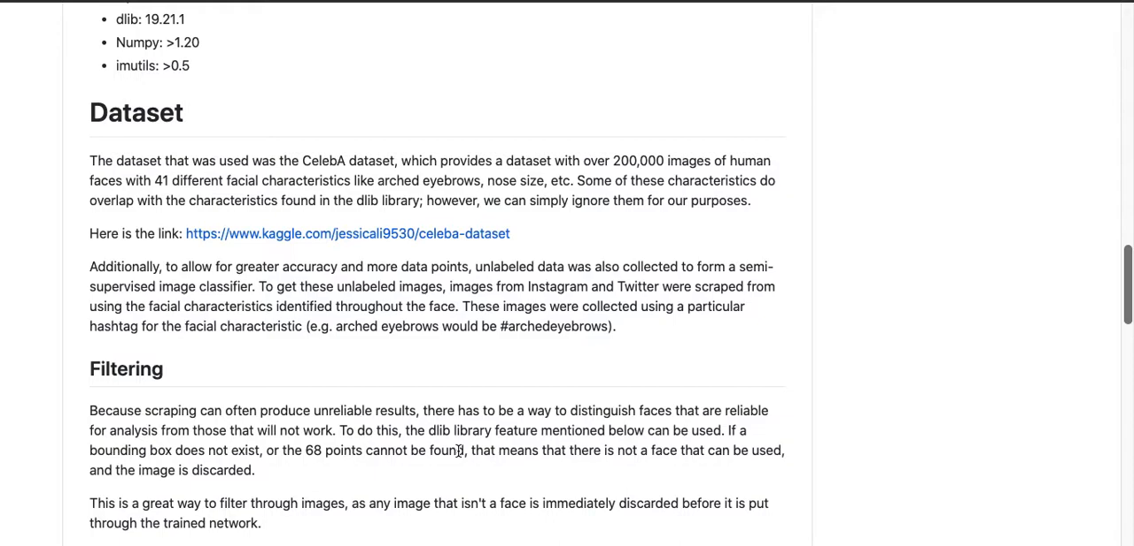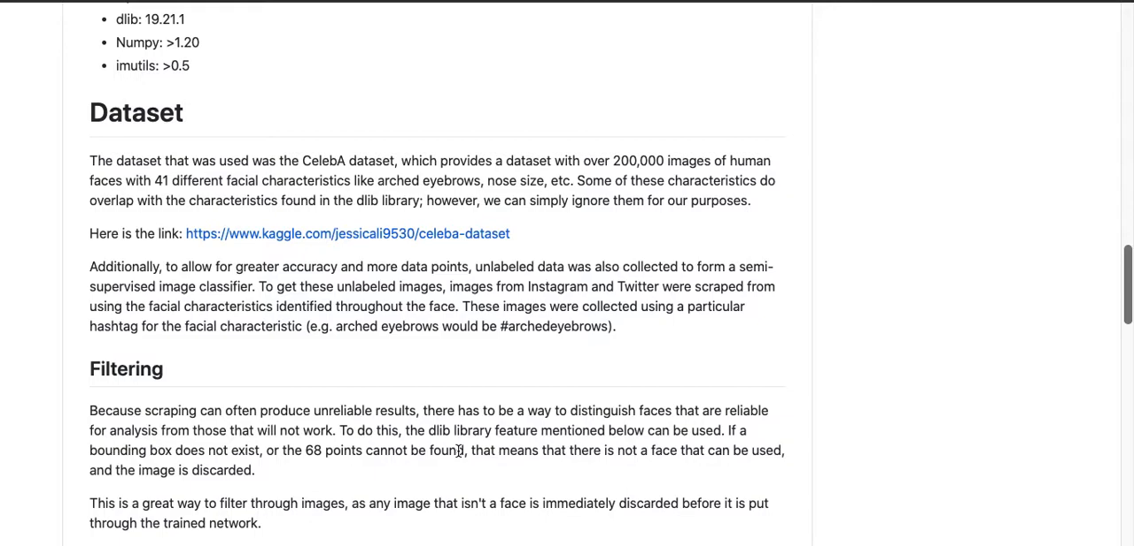So we also use unlabeled data. Obviously 200,000 images is a lot, but we also want to get more facial characteristics. And we found out that there was a really limited amount of labeled data for this kind of stuff. So what I proposed was to make a semi-supervised image classifier. A semi-supervised image classifier works with really small amounts of labeled data and a lot of unlabeled data. So it makes it really easy to train your model on just those little amounts of data and makes the data collection process easier overall.